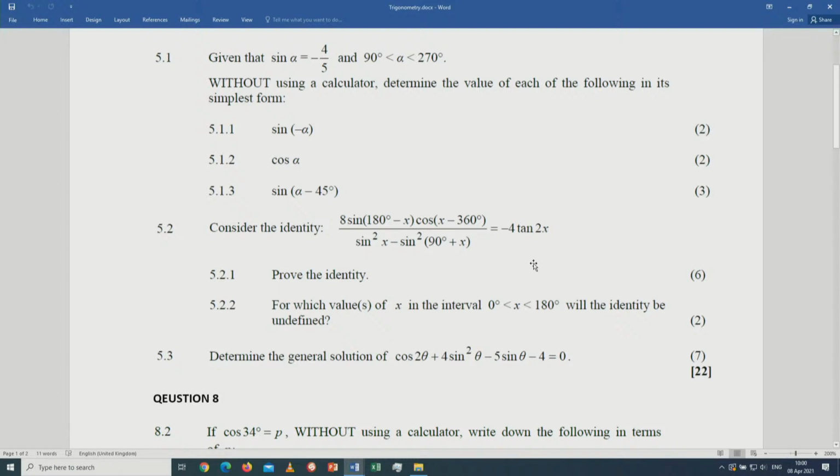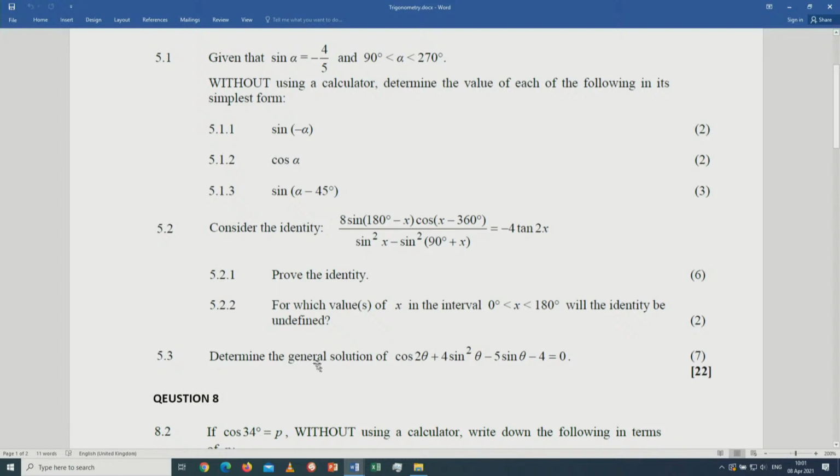Prove the identity. For which values of x in the interval between 0 and 180 will the identity be undefined? Once they say the identity will be undefined, think of two conditions. Tan, when is tangent undefined? Plus or minus 90. Then that will be the first condition. Second condition, when will this expression be undefined? If the denominator is equal to 0, check the denominator, equate the denominator to 0, and then solve.